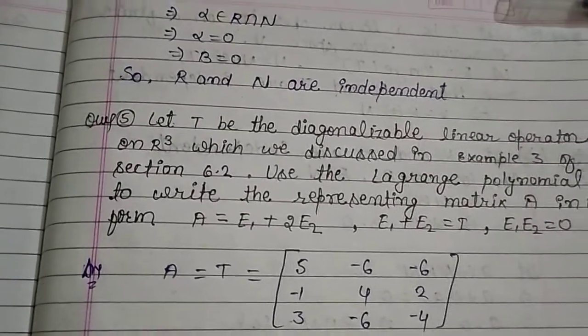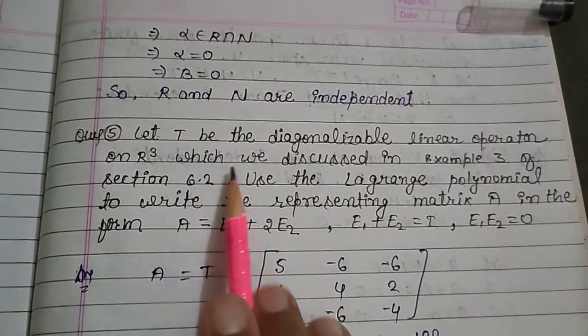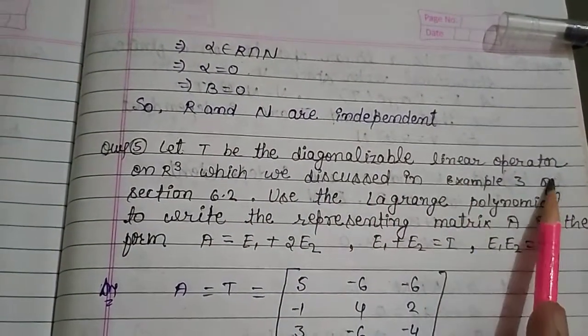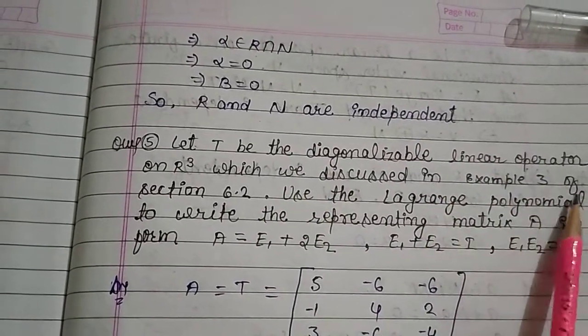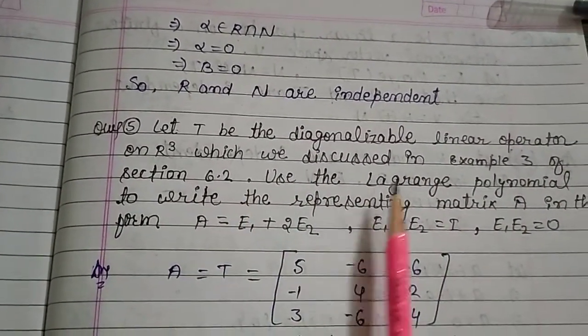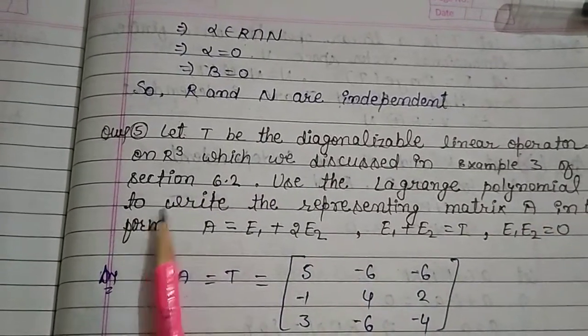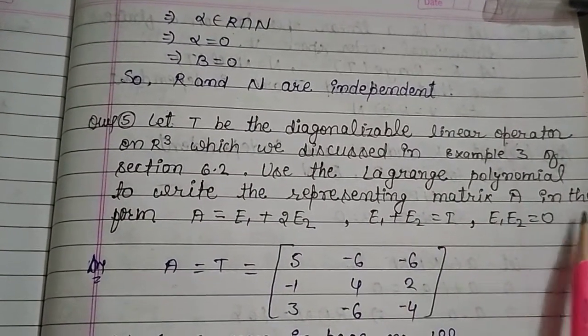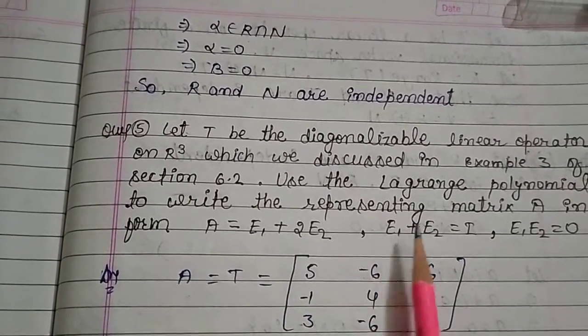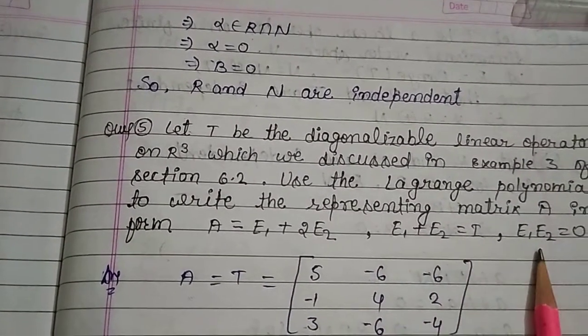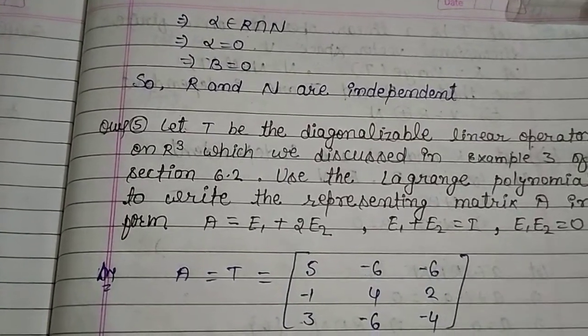Now, question number 5. Let T be the diagonalizable linear operator on R cube, which we discussed in example 3 of section 6.2. Use the Lagrange's polynomial to write the representing matrix A in the form A equals E1 plus 2E2, and E1 plus E2 equals I, and also E1 times E2 equals 0.